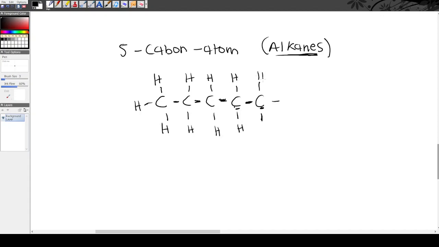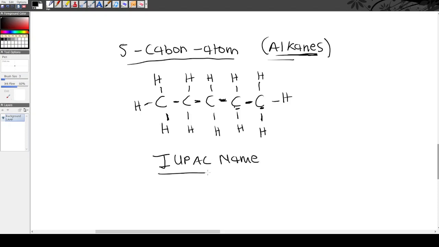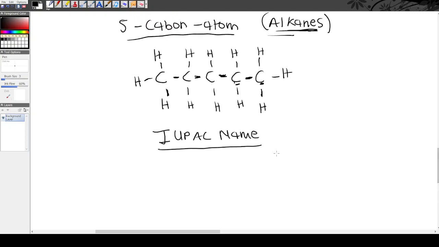Hope you understand this whole thing. I'm just putting in hydrogens. Okay, so this is the structure of an alkane with five carbon atoms. What is the IUPAC name of this compound? The IUPAC name depends on the number of carbon atoms and also the family ebelonga kuyo. So how many carbon atoms? There are five. One, two, three, four, five. So it means five.